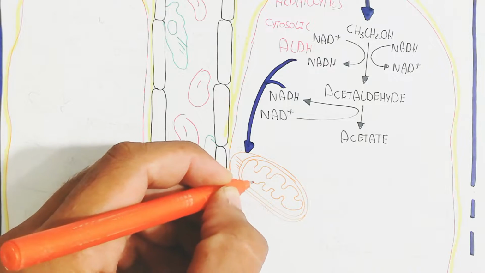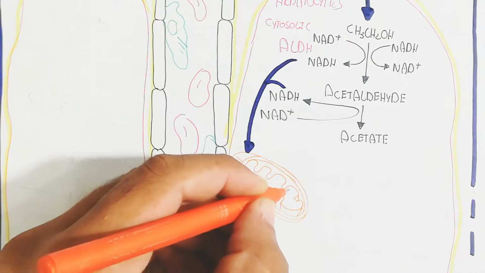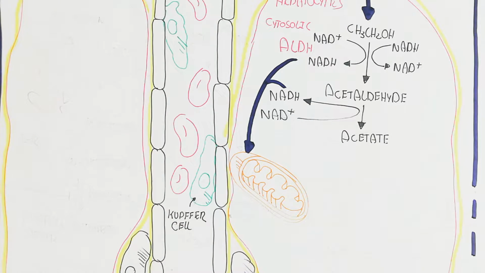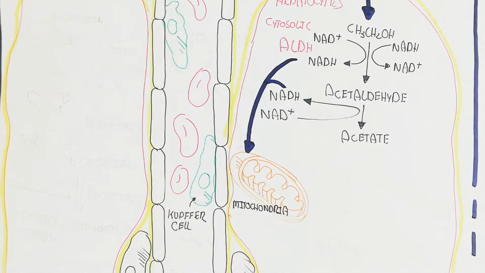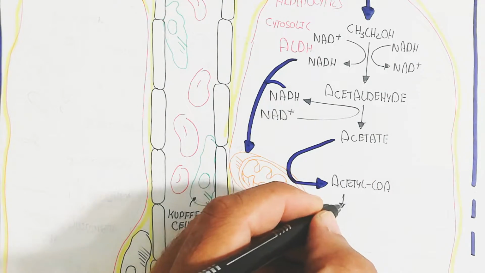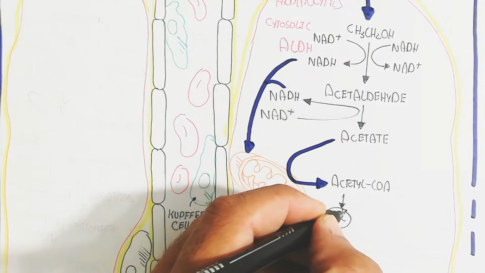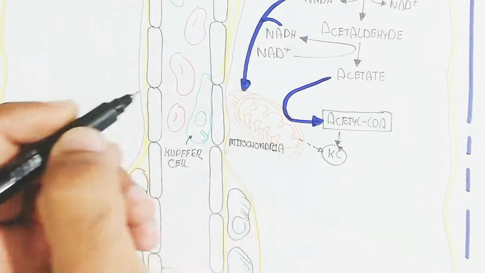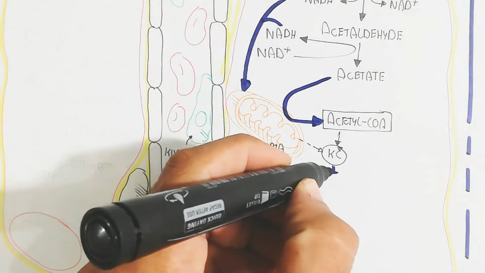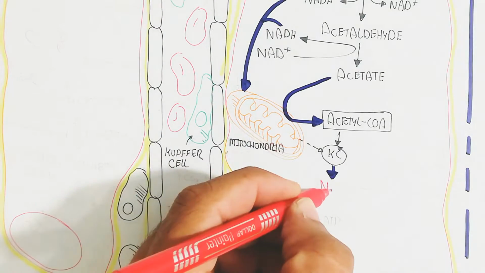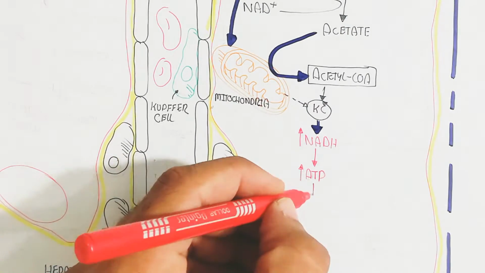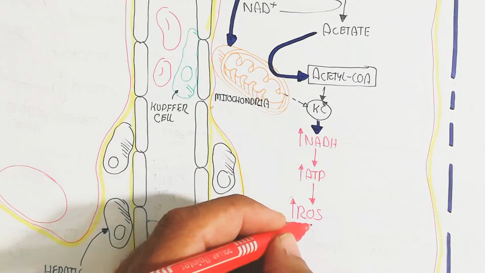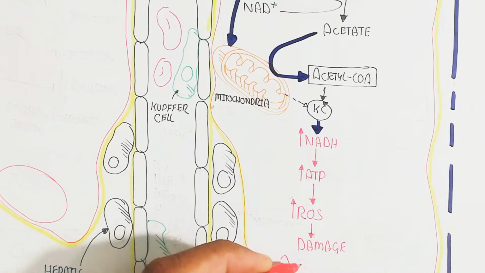How does it work? Remember, the acetate goes into the mitochondria to produce acetyl-CoA, and a lot of acetyl-CoA goes into the Krebs cycle to produce NADH and FADH2, which increases the NADH, and this affects metabolism differently. When NADH increases, glucose metabolism is not important because NADH is already present, so ATP is also present. In this case, the glucose will not be used, while the ethanol will be used for production of ATP.